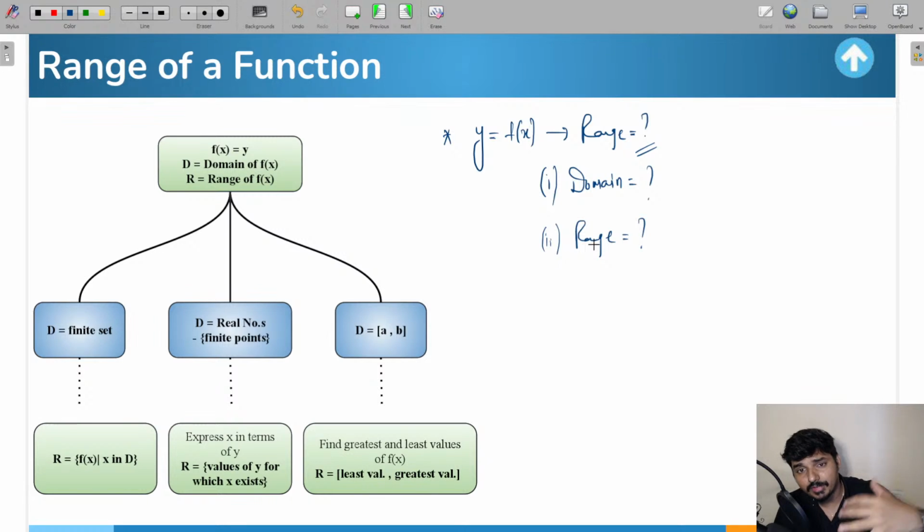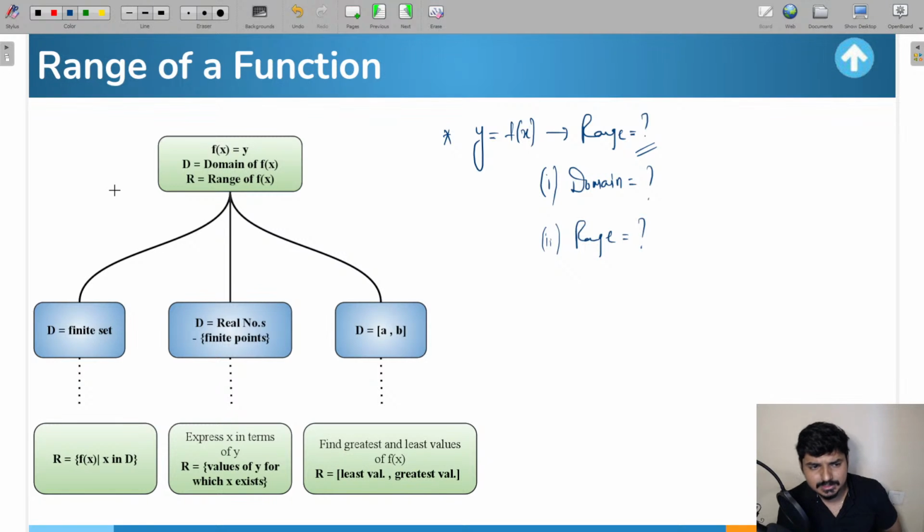All the values of y put together will be representing the range of the function. Okay, whatever the second set is in f maps to b, that particular set b, which is the second set, will be representing the codomain. Okay, chalo. So now everyone look at the three methods now.